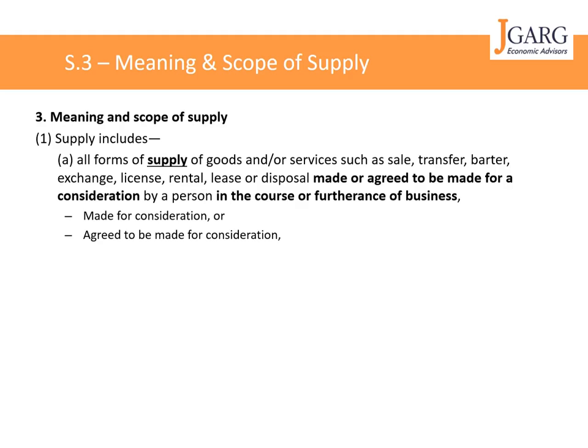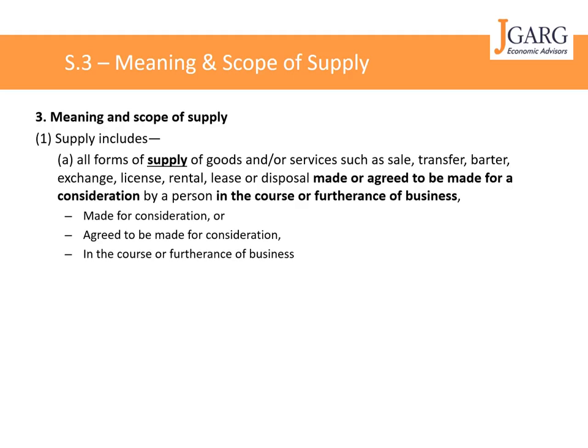It further says by a person in the course or furtherance of business. So if something is not in the course or furtherance of business, it will not become supply. So there are two important conditions which we need to satisfy in order for a transaction to fall within the meaning given under subsection 1. First, it should be made or agreed to be made for consideration. That consideration becomes very important. Second, it should be in the course or furtherance of business. If these two conditions are not satisfied, then a supply in general will not be regarded as a supply covered under subsection 1.